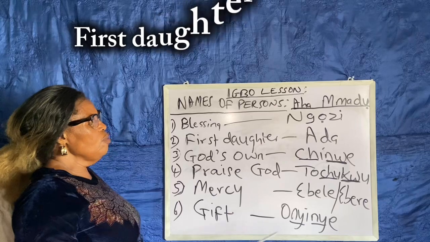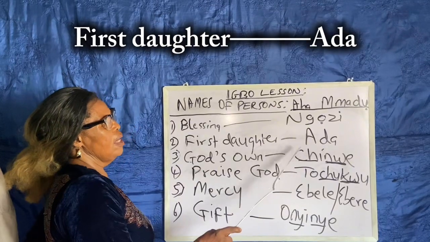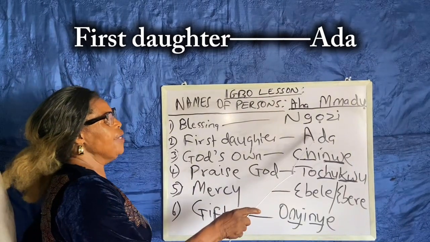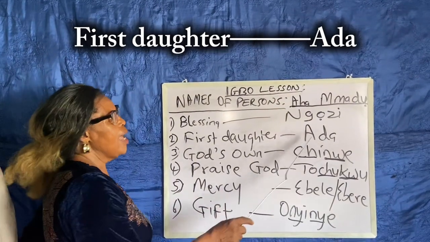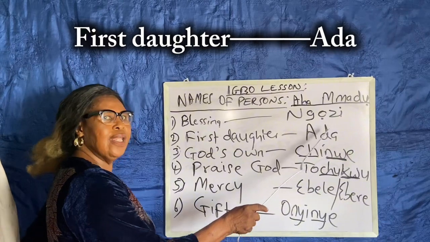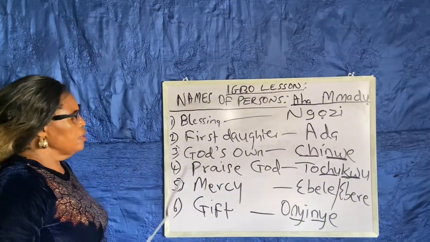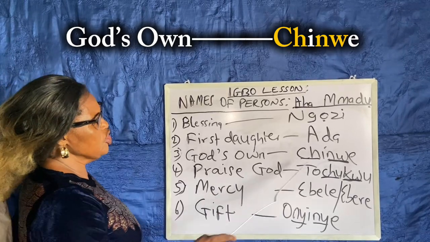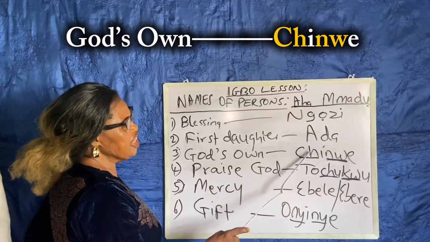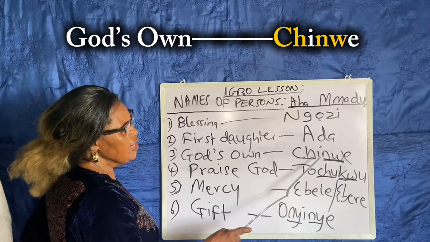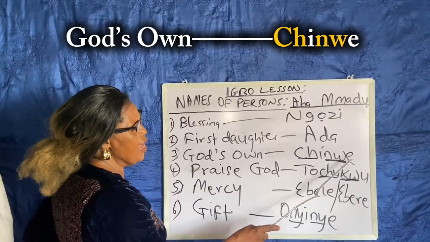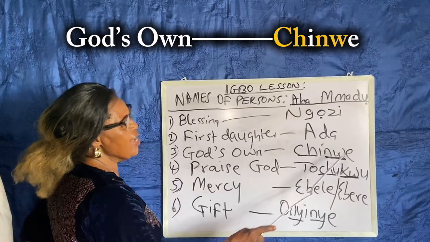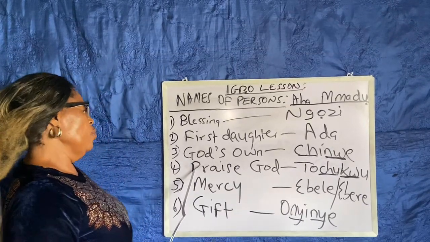First daughter in Igbo, they call them Ada. A-D-A, Ada. This one is God's own. God's own is Chinwe.